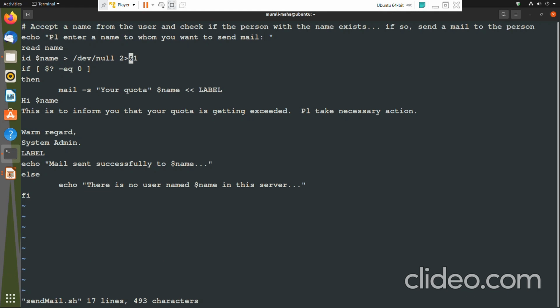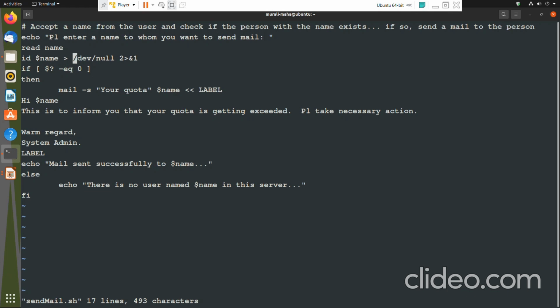By this, whether ID generates output or ID generates error, in both cases it would go to /dev/null only. If output is generated, it will go to the null file. If error is generated, in that case also it would go to the null file only.